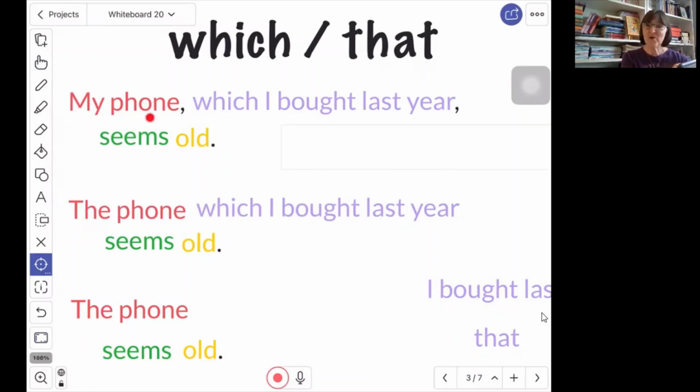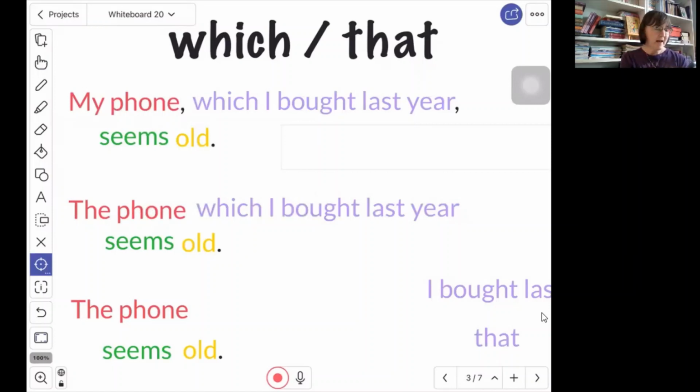It tells me which phone I'm talking about. And that's enough to make this unnecessary. The does not tell me if I'm talking about my phone or some other phone. So this is more important. Now the relative clause is defining. So I do not want to use the commas because I don't want to take it out. I want to include it. It's important. It's essential. It helps the reader or the listener know which phone I'm talking about.